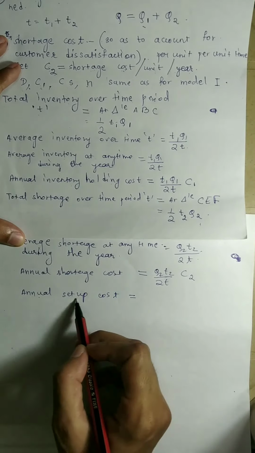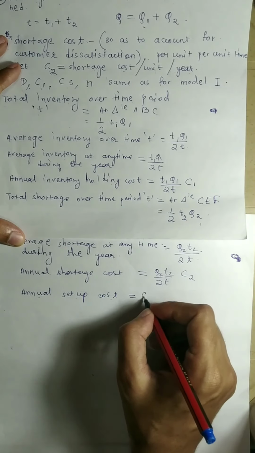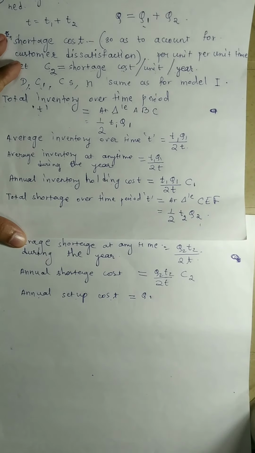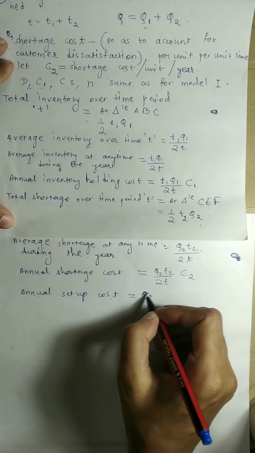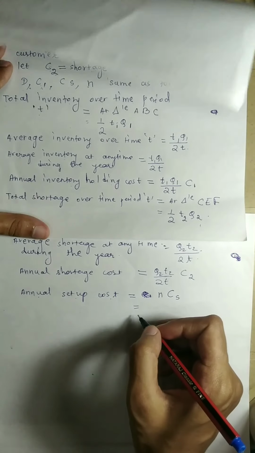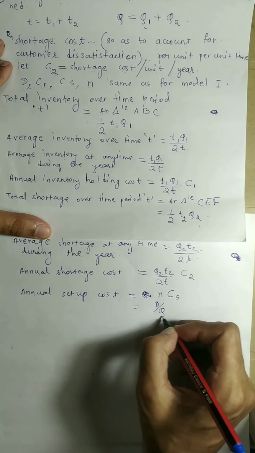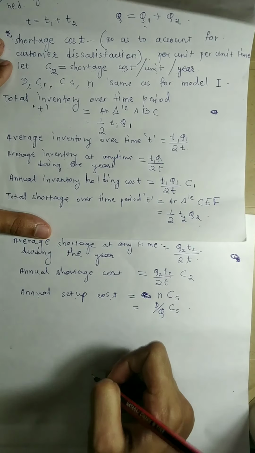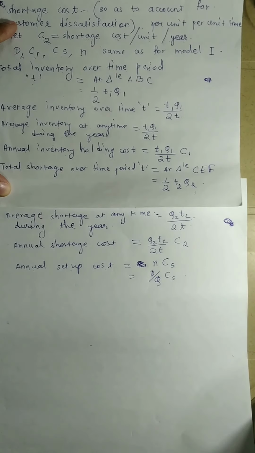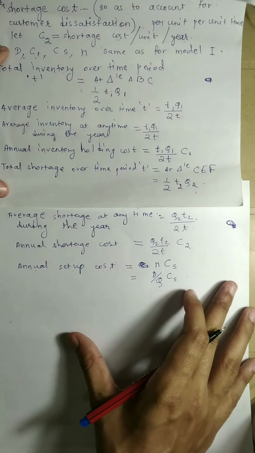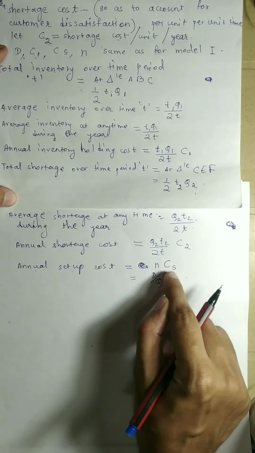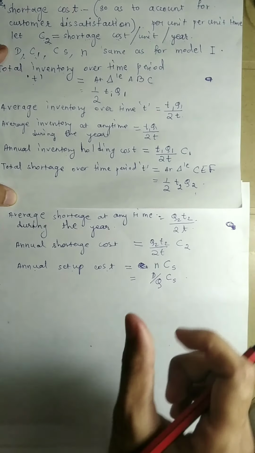Then the annual setup cost will be N into CS, where N is nothing but D by Q. I said for one unit, but it is not for the unit; the setup cost is for the production run.